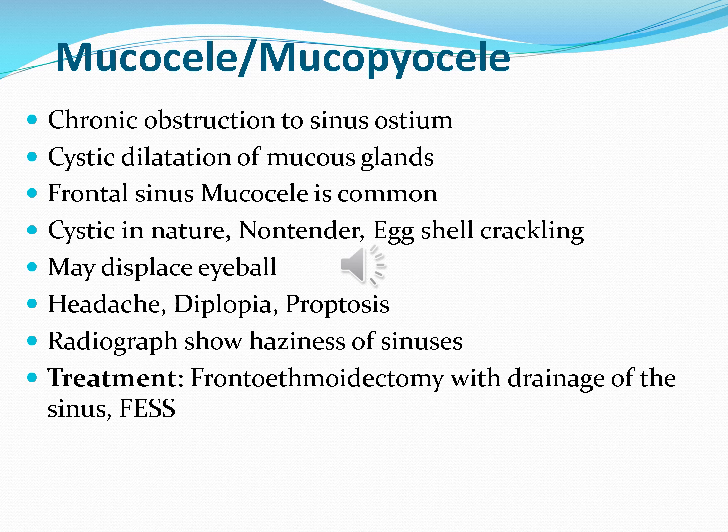It will cause pressure over the lining of the sinus, that is of the bone, so there will be thinning of the bone, and during palpation this thinning can be felt as eggshell crackling. Due to enlargement it can also displace the eyeball downwards and laterally, so there may be diplopia, sometimes proptosis, and headache due to pressure over the nerves. It is usually diagnosed clinically and also with the help of radiological examination.